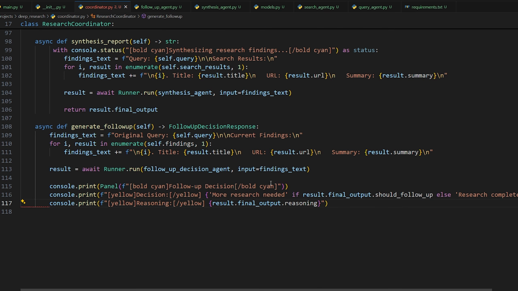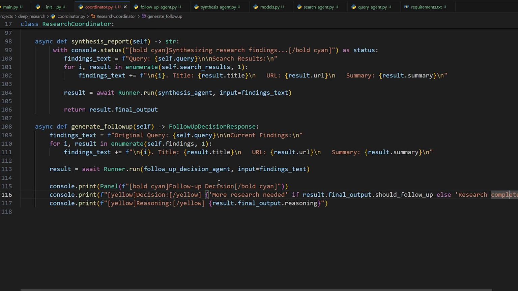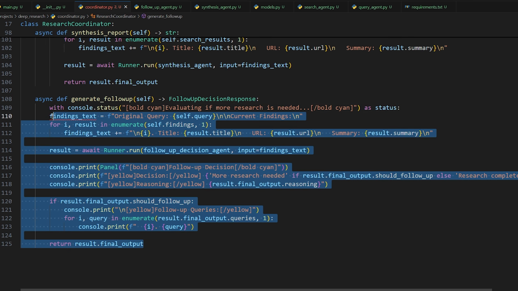So we'll display the result to the user so it actually knows what it decided. So it says follow-up decision, and it's going to say decision. So if it's true, it'll be more research needed, and if it's false, it says research complete. And then it gives you the reasoning for why it made its decision. And then also, if the follow-up is true, if it decides we want to do follow-up, it's going to print out each of those follow-up subqueries that we're about to search through, okay? And then finally, we can do return result.final output. And then just like before, we're going to wrap everything with this status.